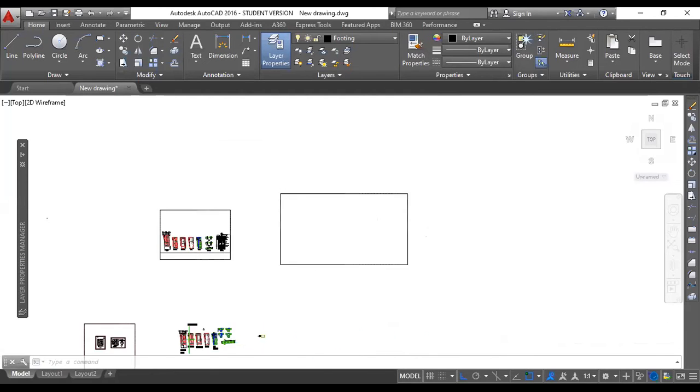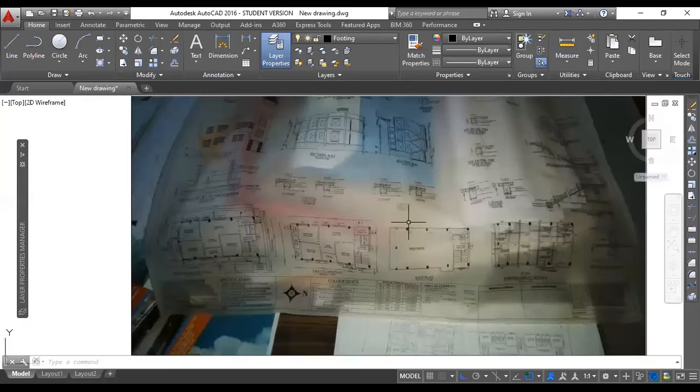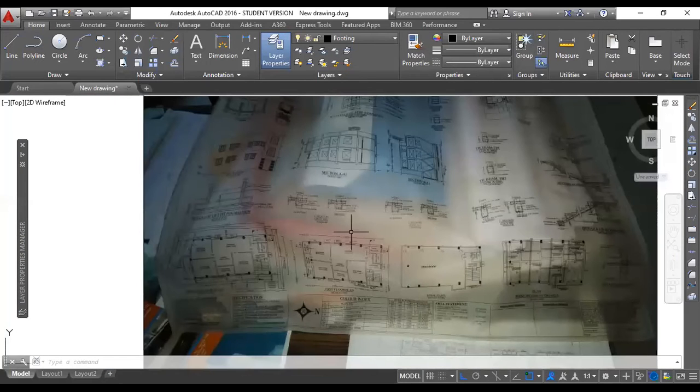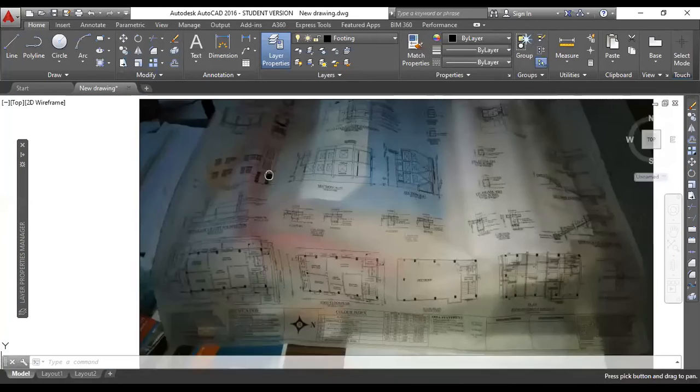As you see in this particular A1 sheet, if a person holds it in his two hands, the text height should be properly visible to his naked eyes. At the same time, if the same drawing is represented on an A4 sheet or an A3 sheet, it should also be visible in the same way. So what I'm trying to say is that the scale of your drawings may change, but the text heights and the dimensions you are showing will not change proportionally with the scale of your drawing.